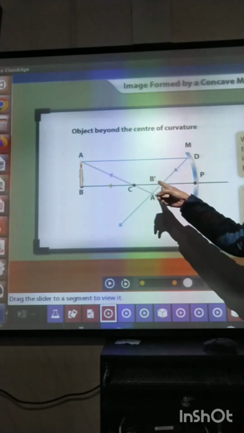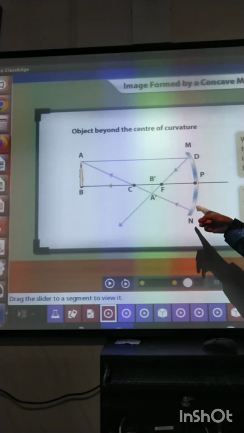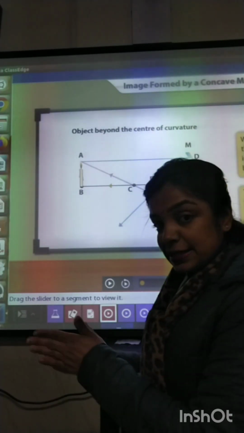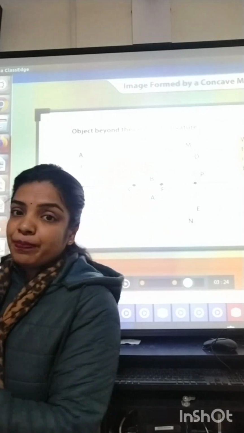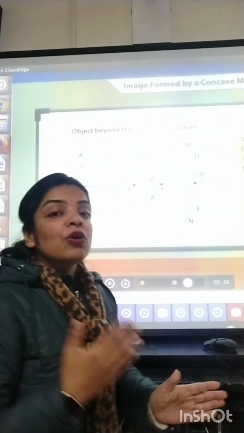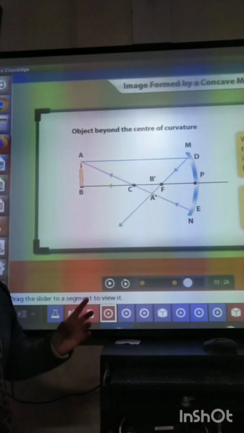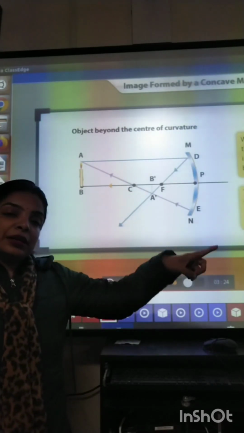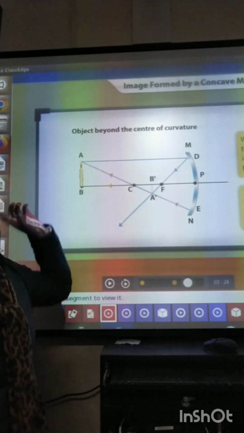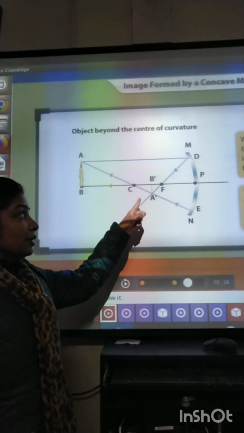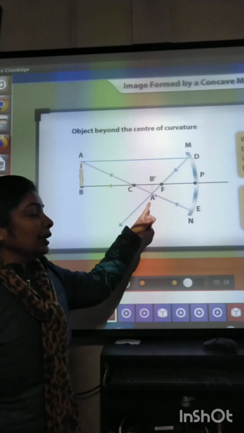And the ray which is passing from center of curvature is retracing its path. इस retracing its path का मतलब है कि अगर मैं ऐसे इस डायरेक्शन में चल रही हूँ तो मैं वापस उसी डायरेक्शन पे मुड़ जा रही हूँ. This is called retracing my path, following the same path. So the ray of light which is incident through center of curvature is bounced back in the same direction.